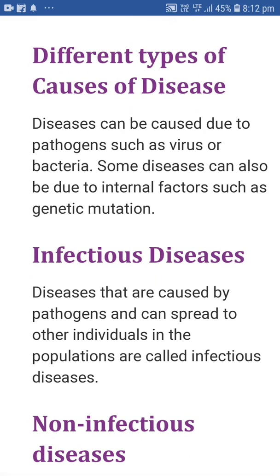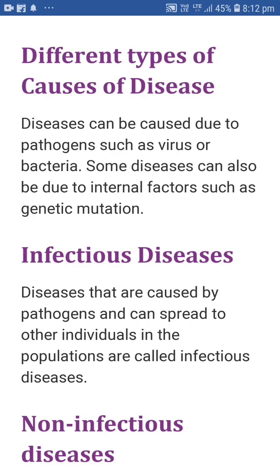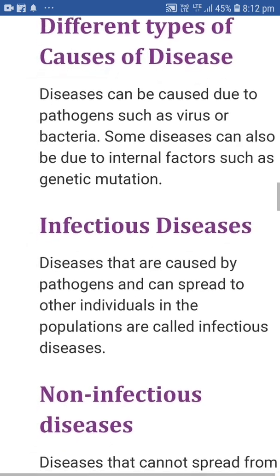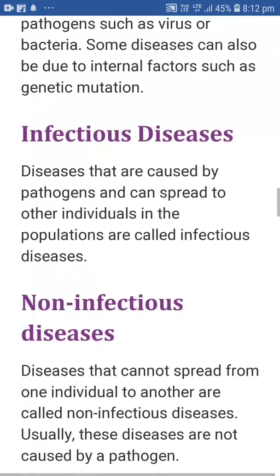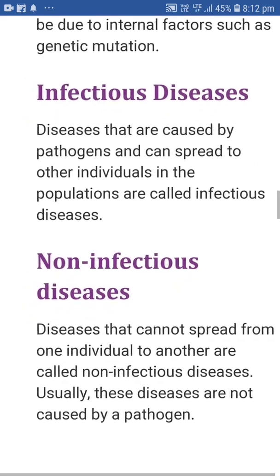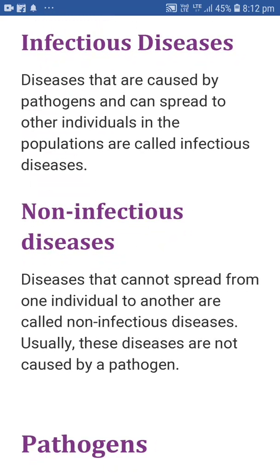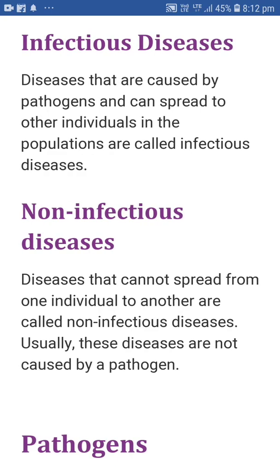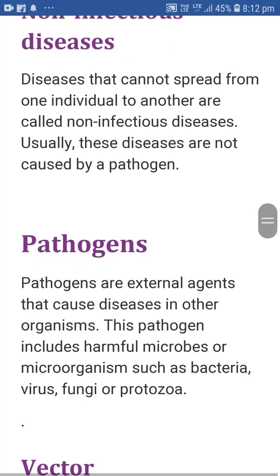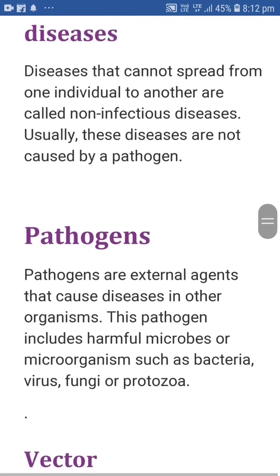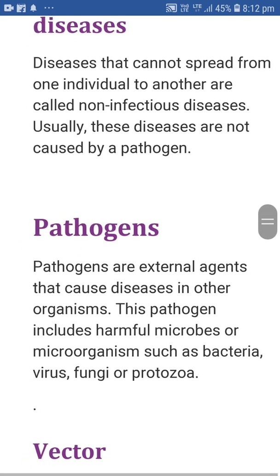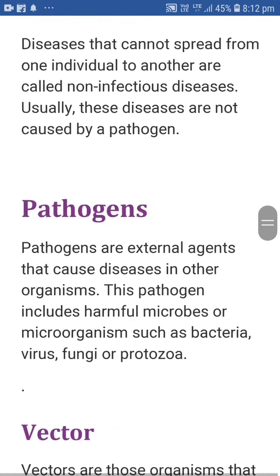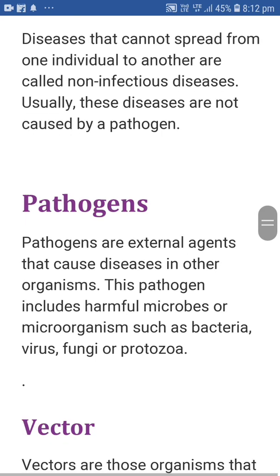Now, infectious diseases. Diseases that are caused by a pathogen and can spread to other individuals in the population are called infectious diseases. And non-infectious diseases are the diseases that cannot spread from one individual to another. These diseases are not caused by pathogens. Now, what is a pathogen? Pathogens are the external agents that cause diseases in other organisms. These pathogens include harmful microbes or microorganisms such as bacteria, virus, fungi, or protozoa.